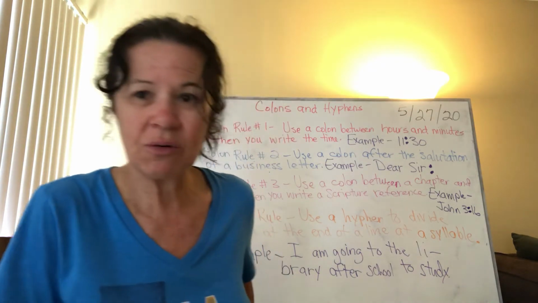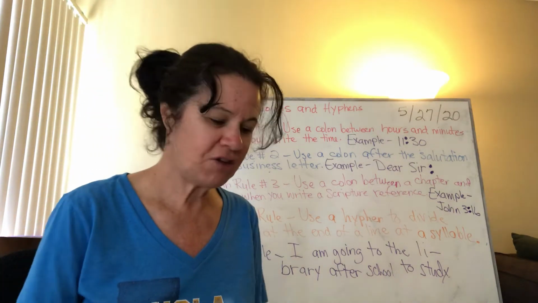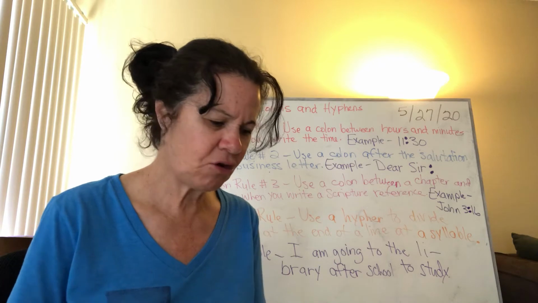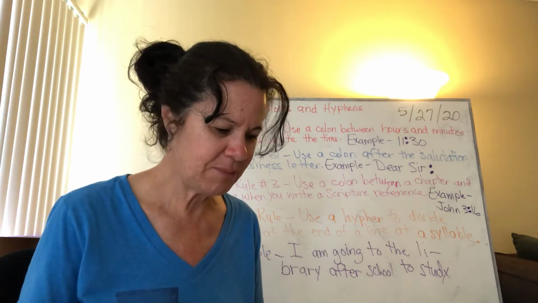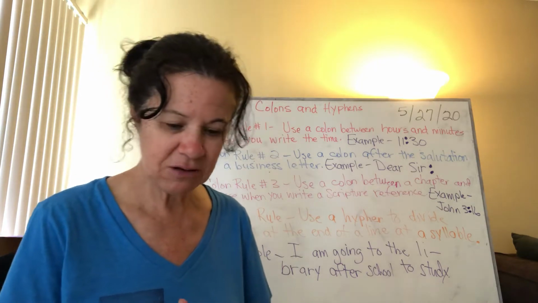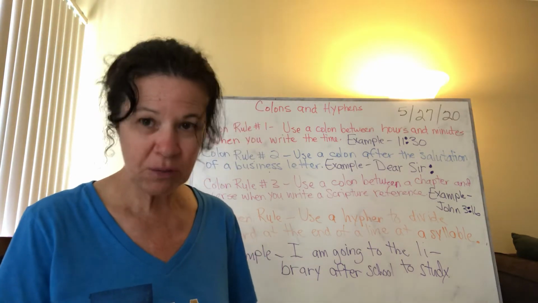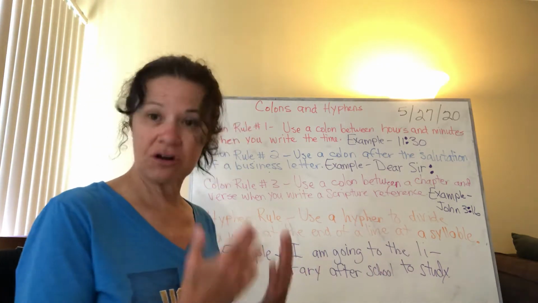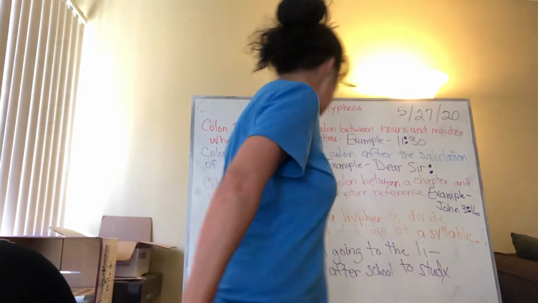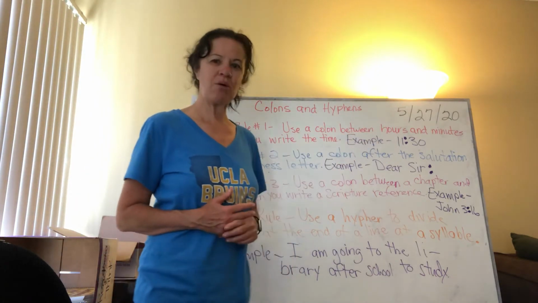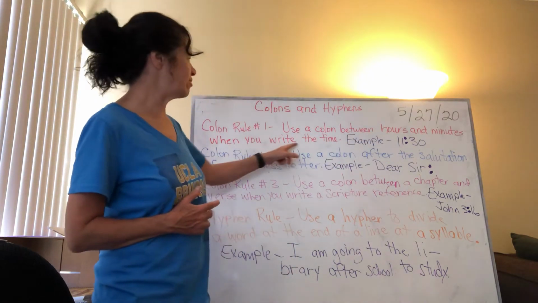Okay, so we're continuing with punctuation rules. These are known as the writer's signals, okay? So we're going to start with colons and hyphens. There are 3 rules for colons and 1 rule for hyphens. I'm just going to go through those with you really quickly. So we have colon rule number 1. Use a colon between hours and minutes when you write the time.